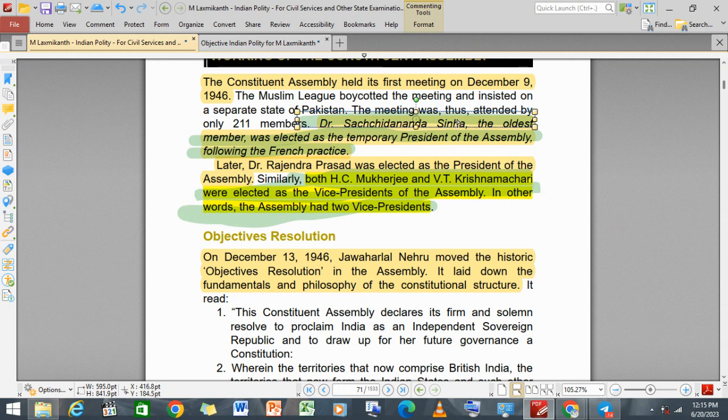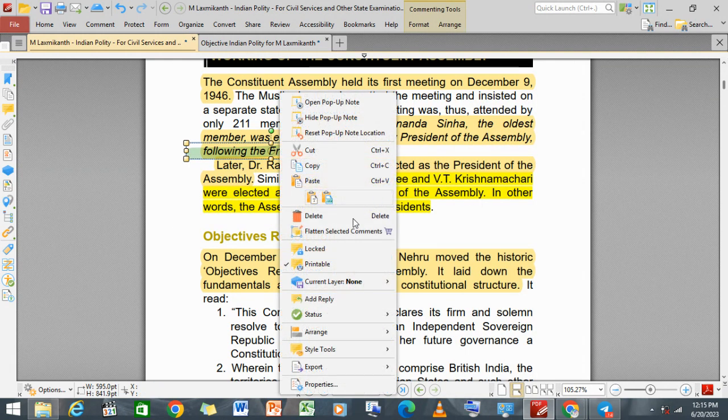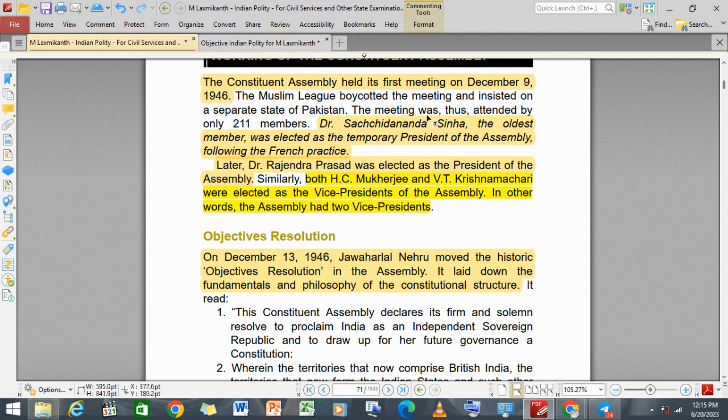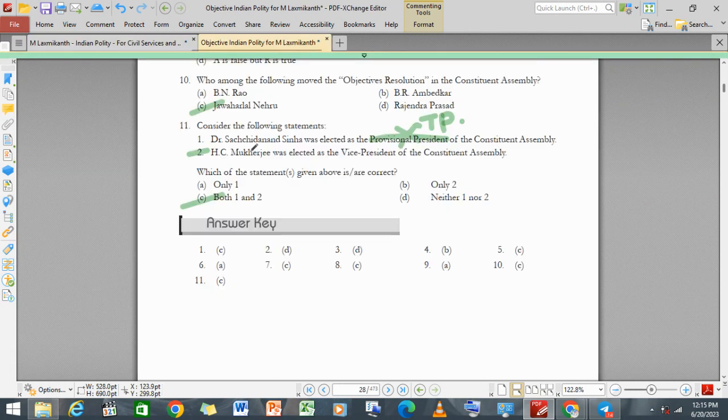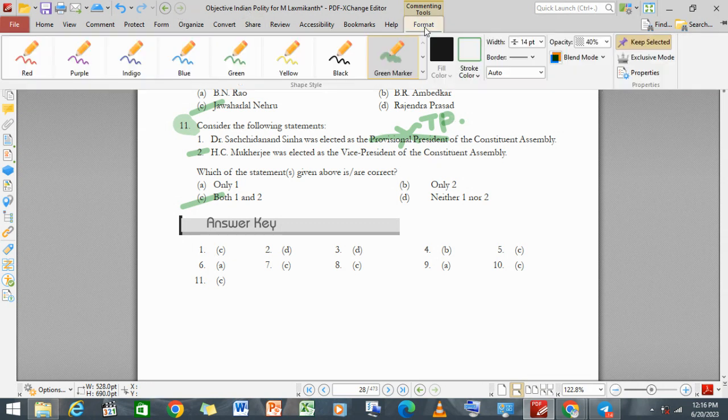I don't know why they have given this answer. Anyhow, the book has given the answer, so it might be correct. I'm not sure about this question.